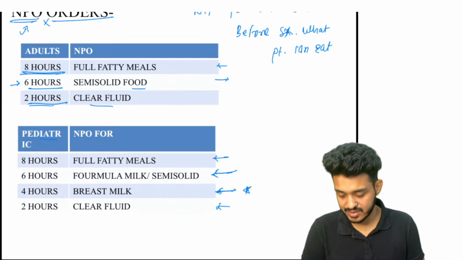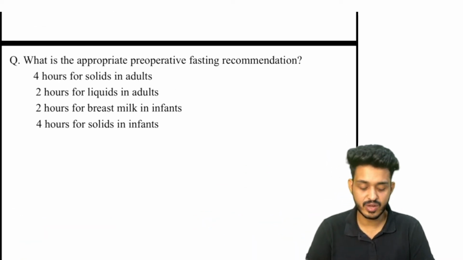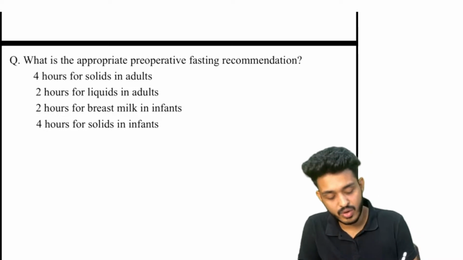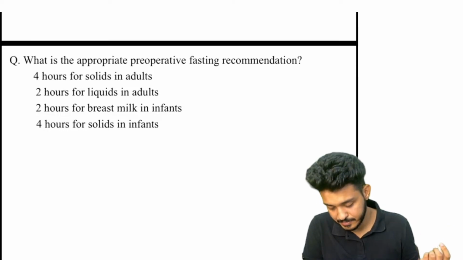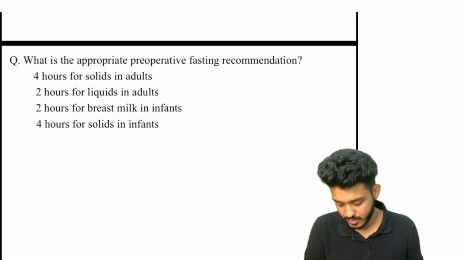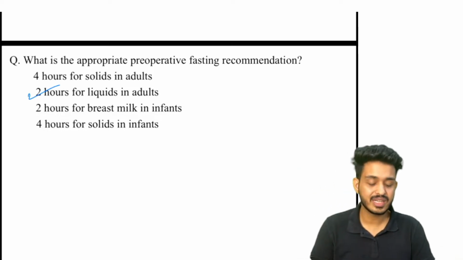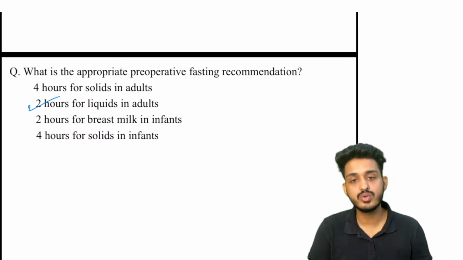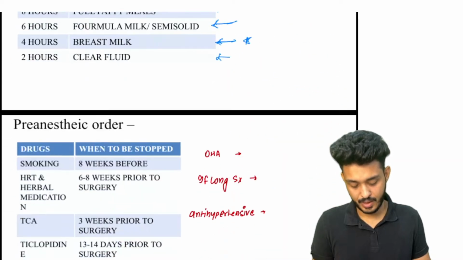So please try to answer the question now. The question is, what is the appropriate pre-operative fasting recommendation? Now look here, for adults or for infants we want to answer, okay? So we can give liquid in adults. The answer will be... very good, Karishma. That would be your 2 hours for liquid in adults, okay? Answer will be B. Okay.